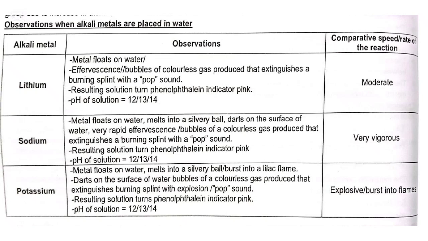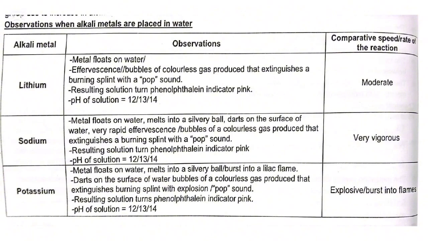In the case of sodium, the metal floats on the water, melts into a silvery ball, and darts on the surface of water. Very rapid effervescence of a colorless gas is produced that extinguishes a burning splint with a pop sound. The resulting solution turns phenolphthalein indicator pink, and the pH of the solution is 12, 13, 14, still a strong base. And the reaction is very vigorous.